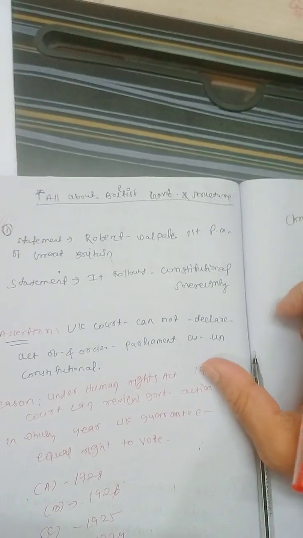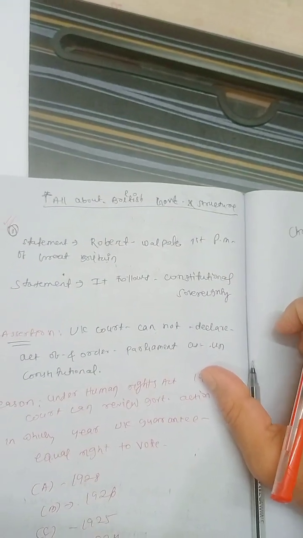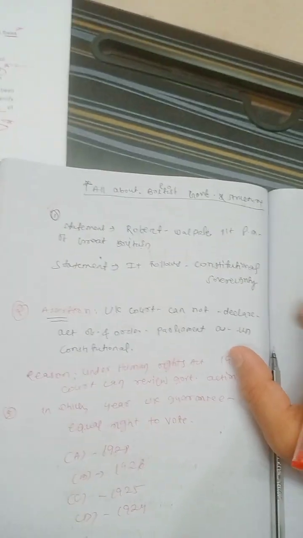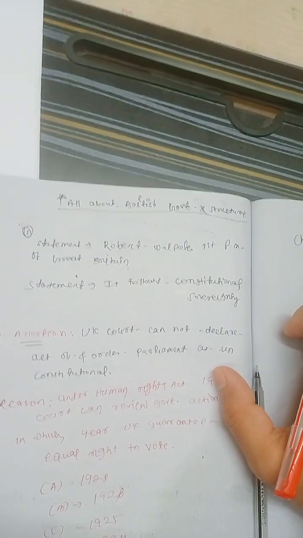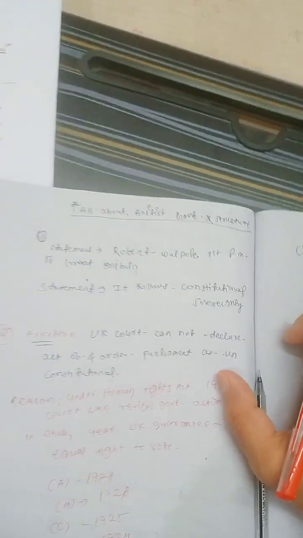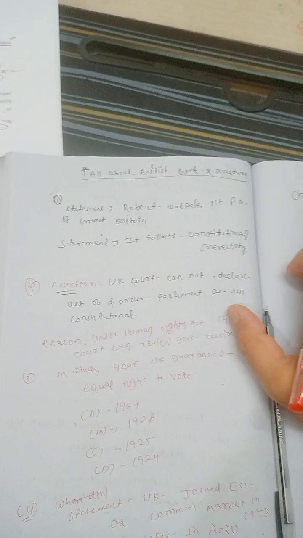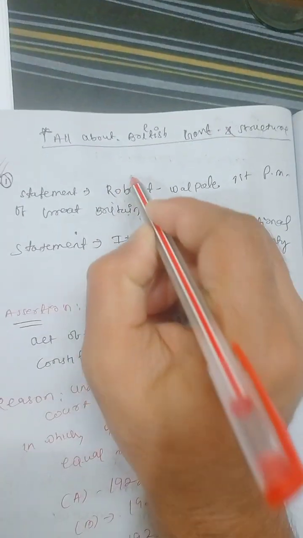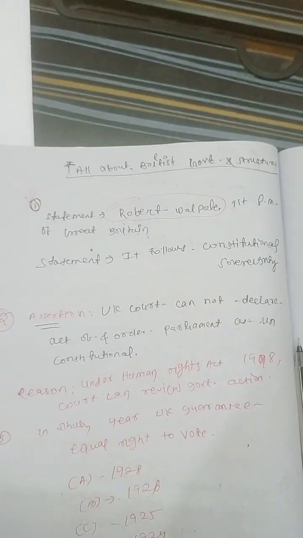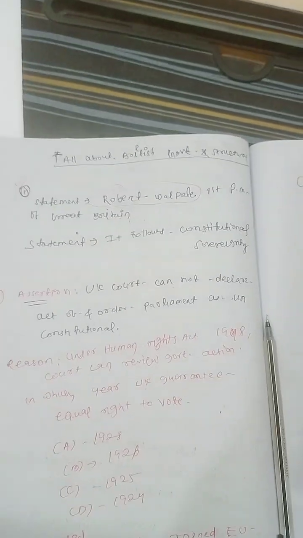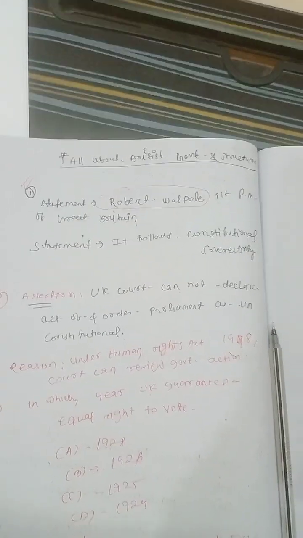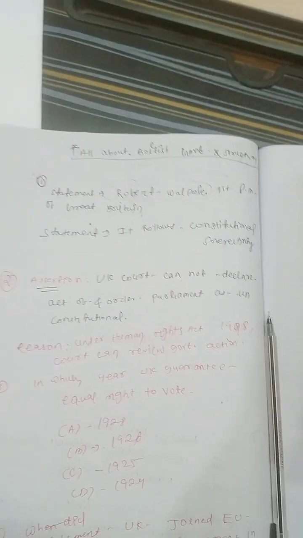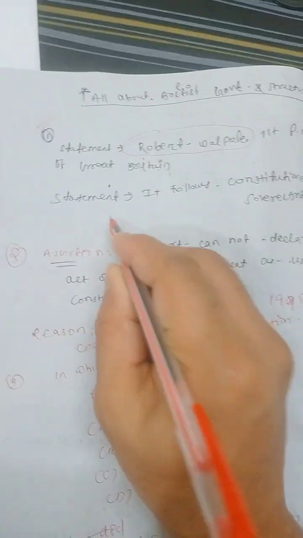First question in front of you. Statement one: Robert Walpole was the first prime minister of Great Britain. Statement two: it follows constitutional sovereignty. So guys, Robert Walpole as the first prime minister of Great Britain, yes, it is correct. He is the first prime minister of Great Britain. Then the second statement talks about it following constitutional sovereignty.